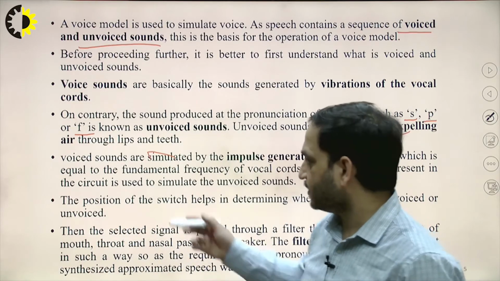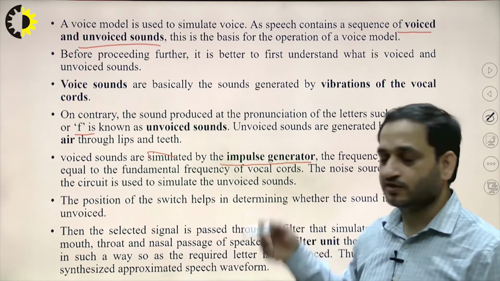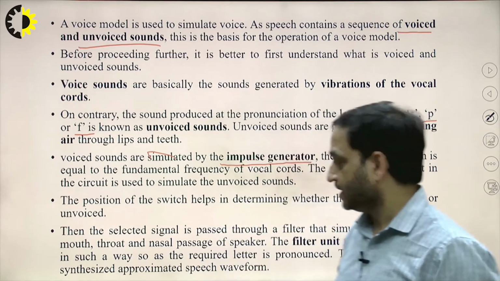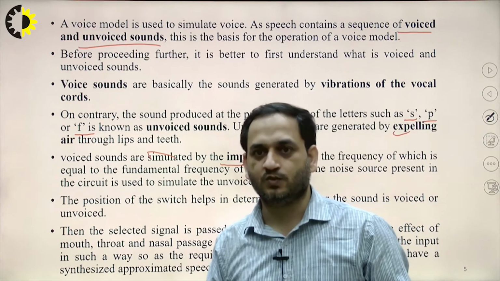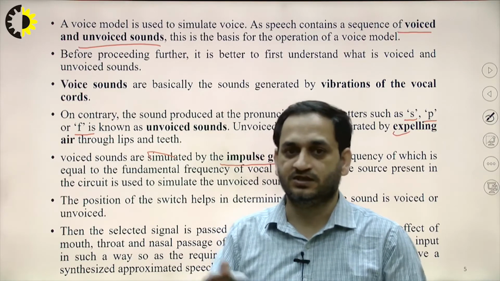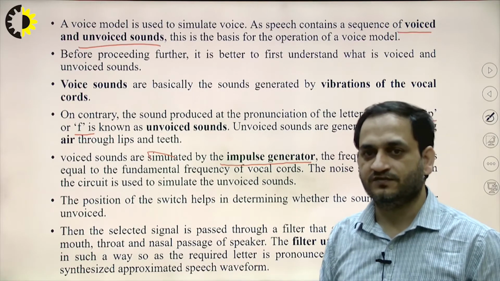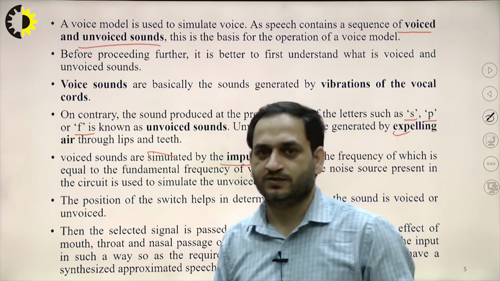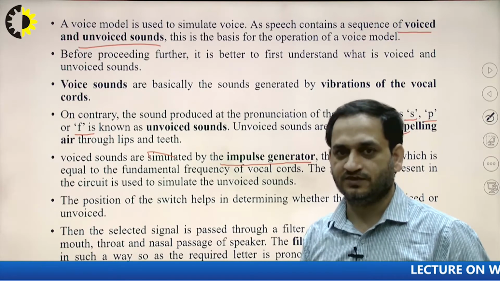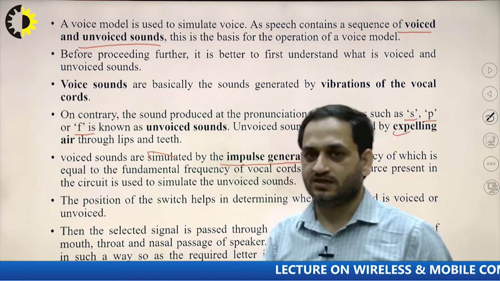Okay, so these voiced sounds are simulated by the impulse generator or the tone generator, which is used for generating the frequency or the pole frequency, equivalent to the fundamental frequency of the vocal cord. Based on this fundamental frequency, the different multiple frequencies will be there. The noise source present in the circuit is used to simulate the unvoiced sound. So this is all about the voiced and unvoiced sound generated by the mouth, coming out through the lungs of our human body.